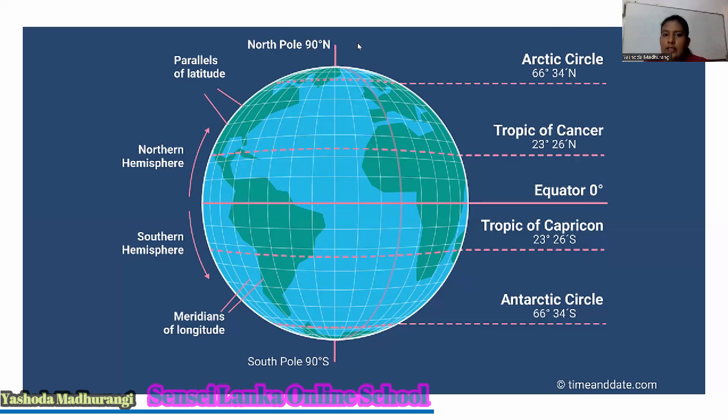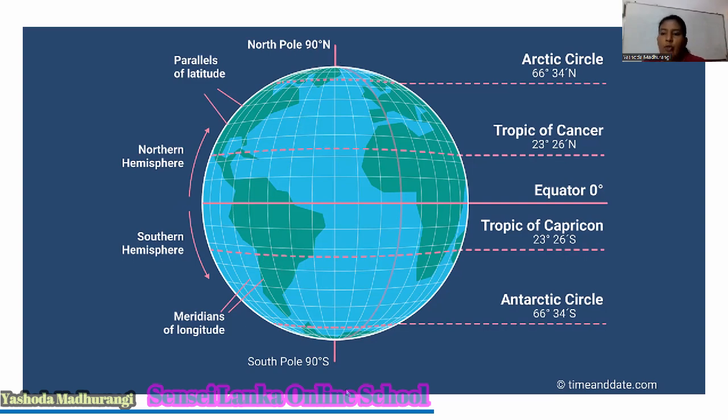When we are moving towards the polar area, they become shorter. From the equator, when we are moving towards the polar area, these latitudes are getting shorter. Finally, North Pole becomes a point.